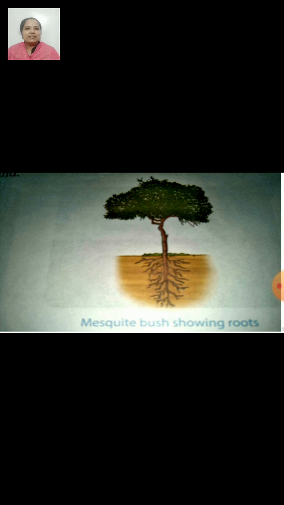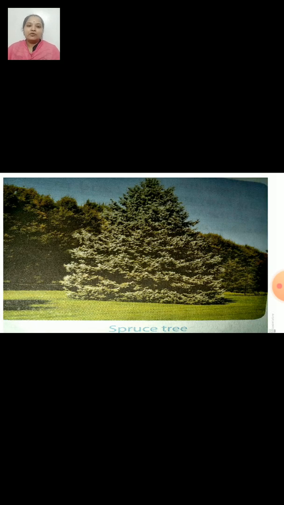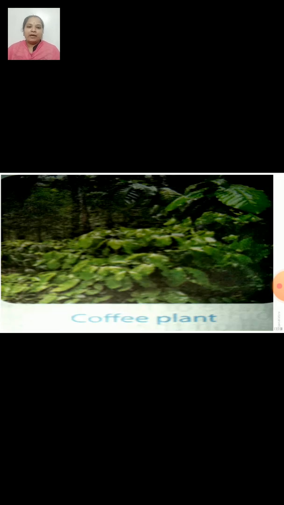Yes, you guessed it right. I am a plant. Our world is full of plants. There are various different kinds of plants on the earth. Let us have a look at some of the pictures of various different kinds of plants. This is a mesquite bush. This is a banyan tree, an oak tree, a spruce tree, coffee plant.